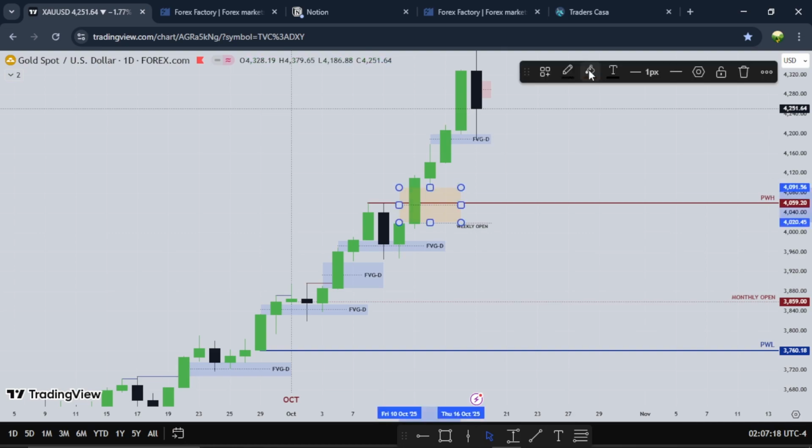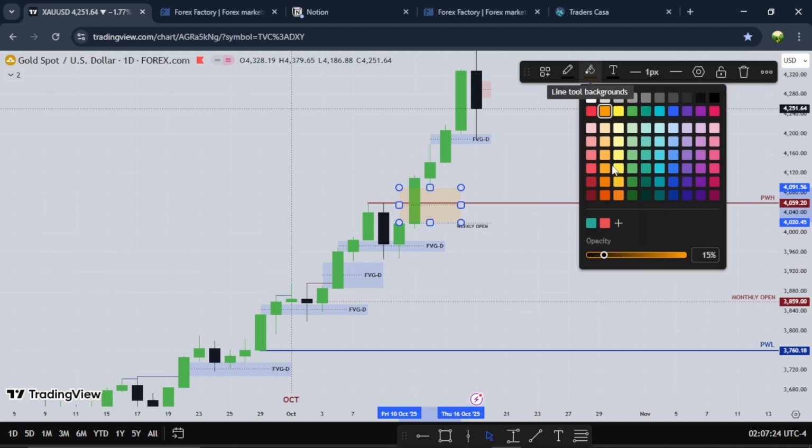Change the color to blue. My system is glitching right now.